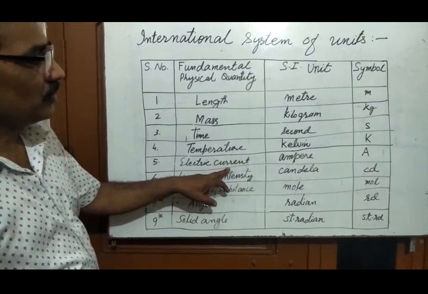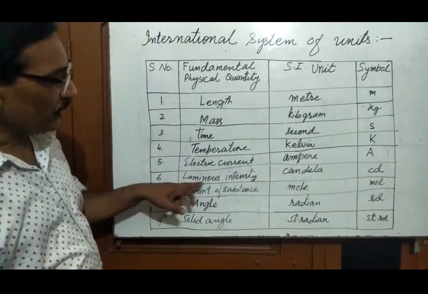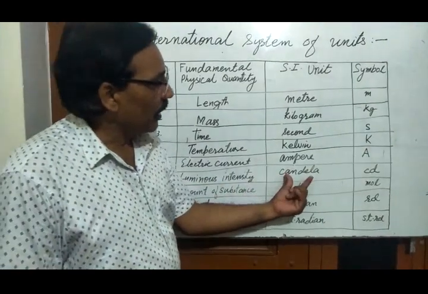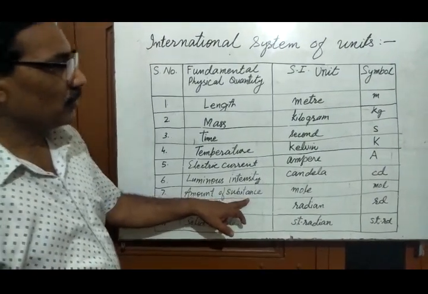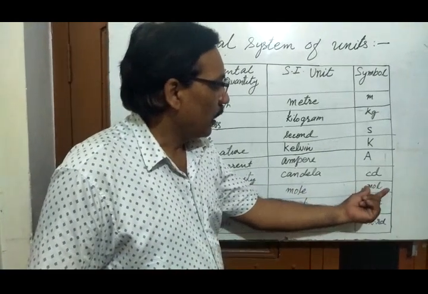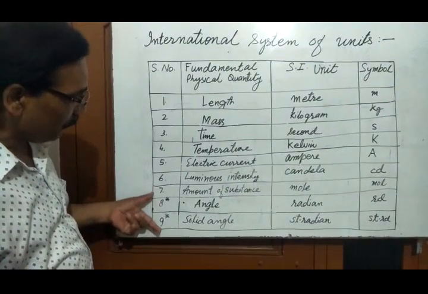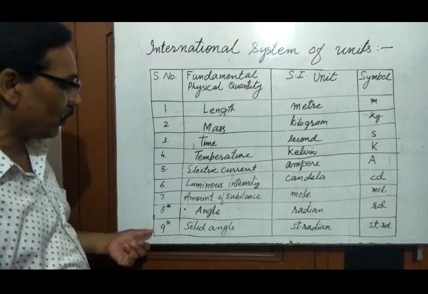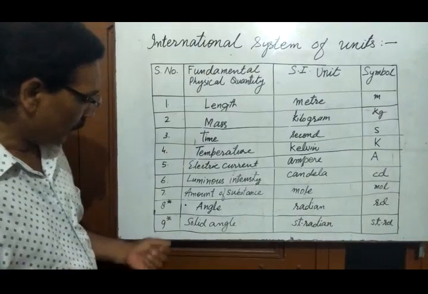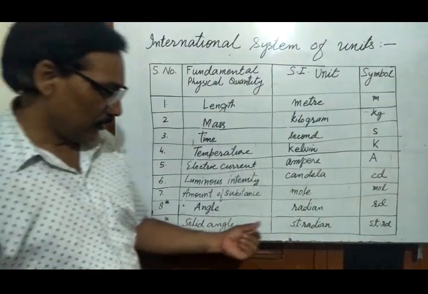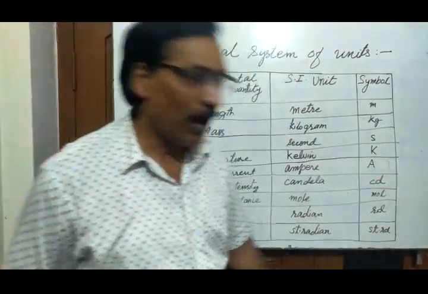Fifth, electric current, SI unit is ampere, symbol is A. Sixth, luminous intensity, SI unit is candela, symbol is cd. Seventh, amount of substance, SI unit is mole, and symbol is mol. And these two, 8 and 9, are the supplementary fundamental quantities which were added later on. One is angle, its SI unit is radian, symbol is rad, and the other is solid angle, and its SI unit is steradian, and symbol is sr.